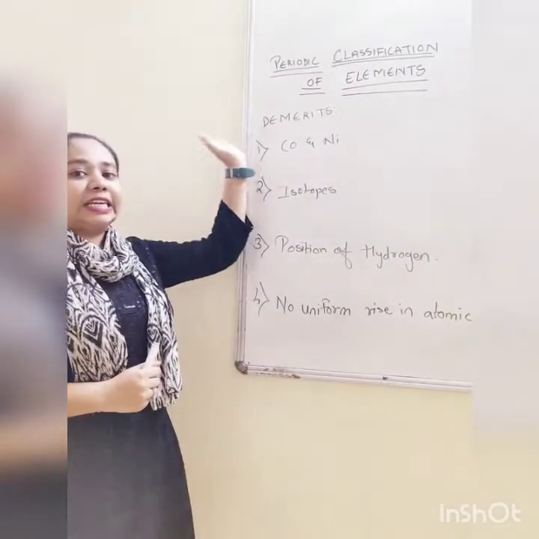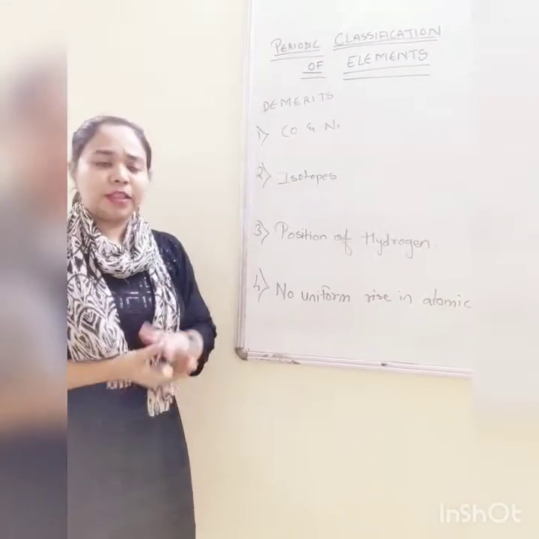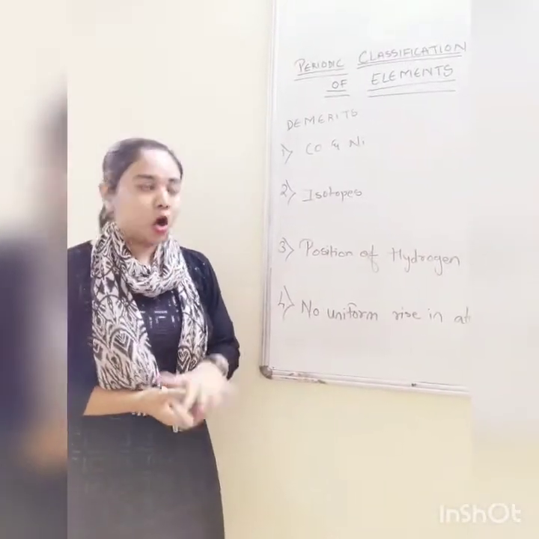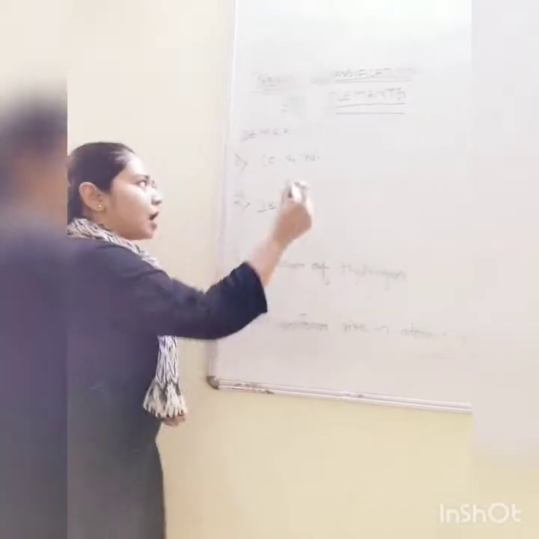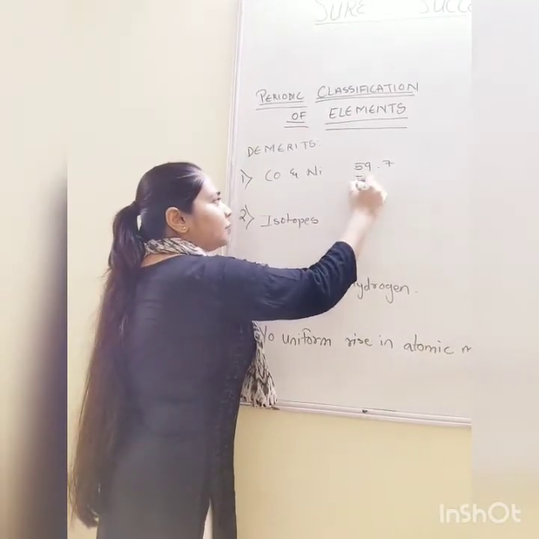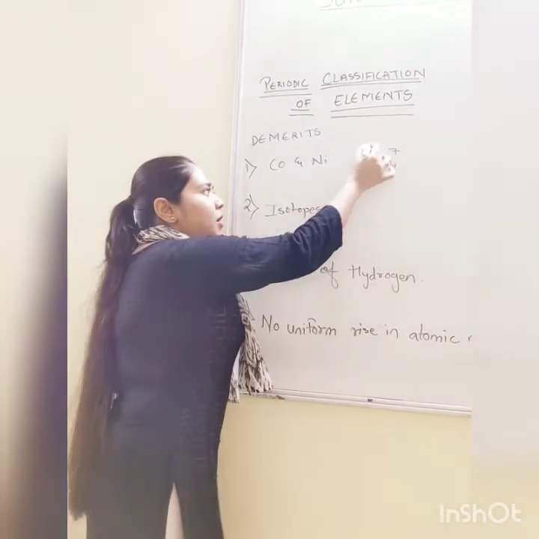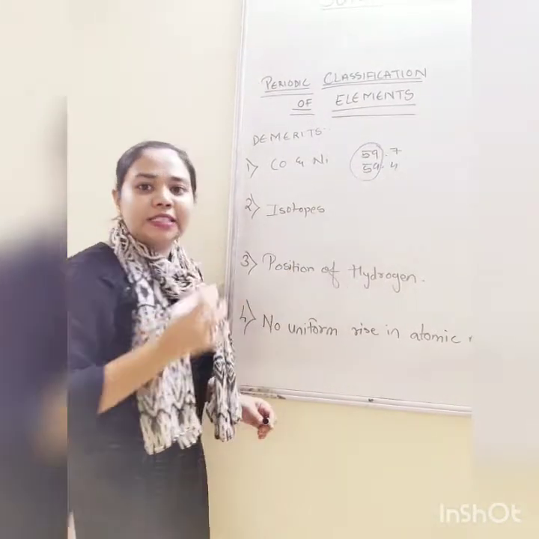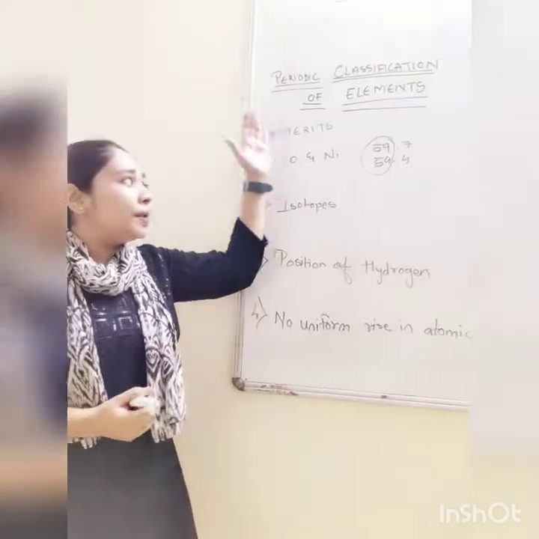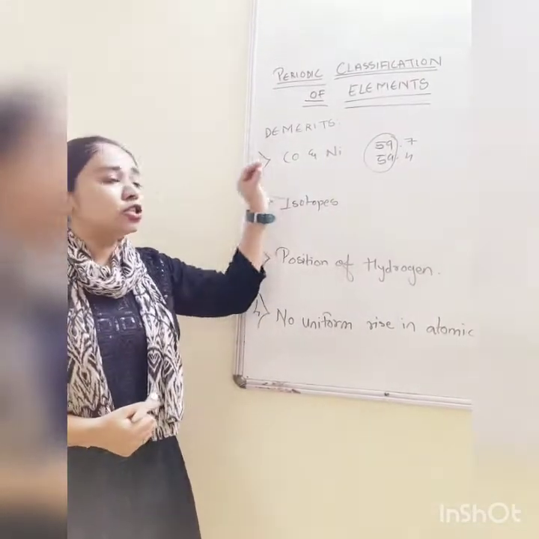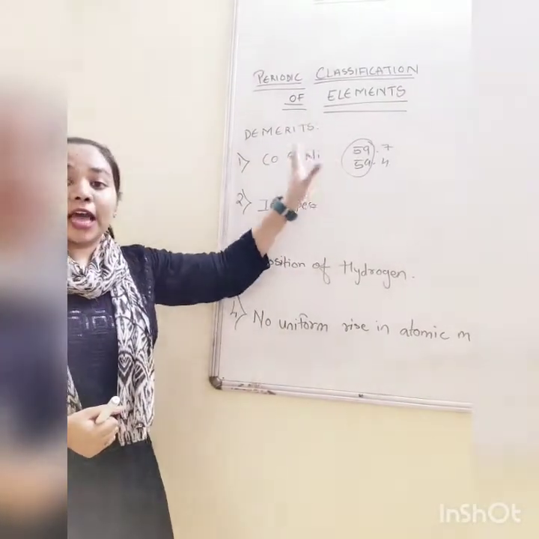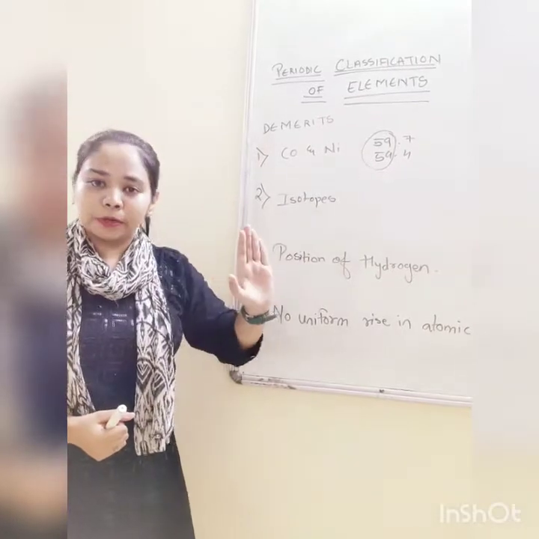So now we start with the demerits of the Mendeleev periodic table, meaning disadvantages. Now the first disadvantage of the Mendeleev periodic table was that cobalt and nickel have mass 59. Like cobalt maybe 59.7 and nickel maybe 59.4, whatever. The whole number was the same, there was only a difference in the decimal. So now what to do? Where to place them? There was confusion between the placement of cobalt and nickel because they shared the same atomic mass in whole numbers. Clear? So there was no clarity to place them in the periodic table.